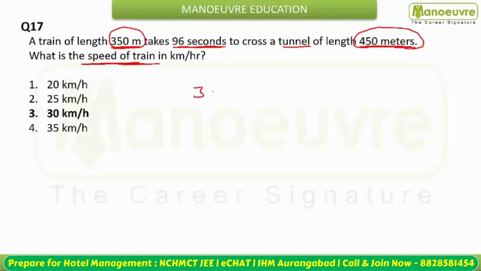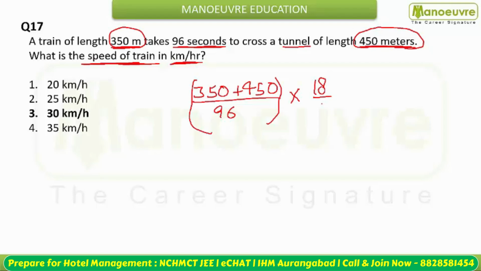So you can say speed is the total distance, that is train length plus tunnel length, by the time taken. Now you have to answer in kilometer per hour. So to convert to kilometer per hour, what will we do? We are going to multiply with 18 by 5. So this will become, you can cancel this with the 6, 800 by 96 into 18 by 5.